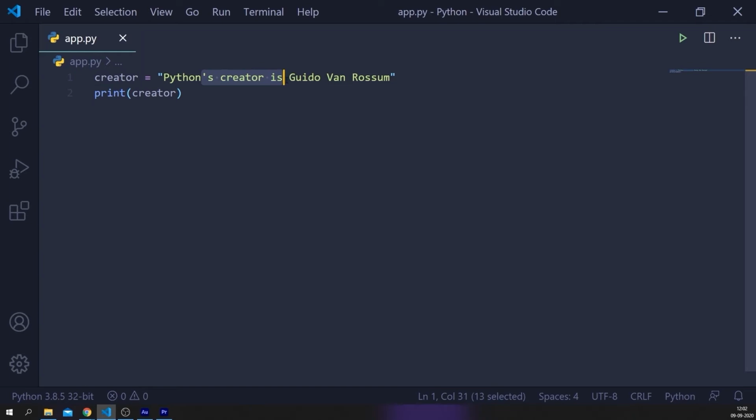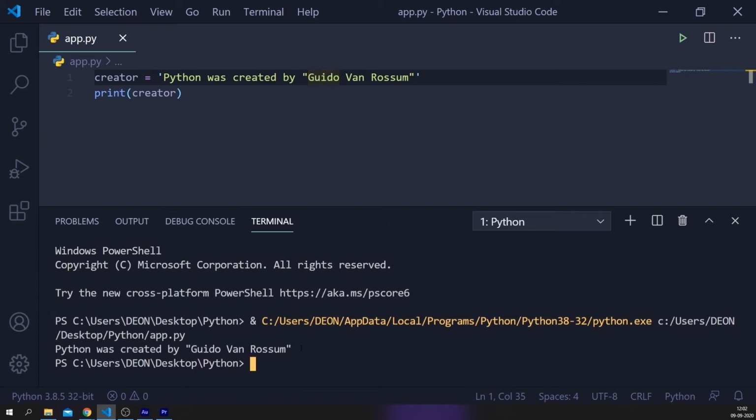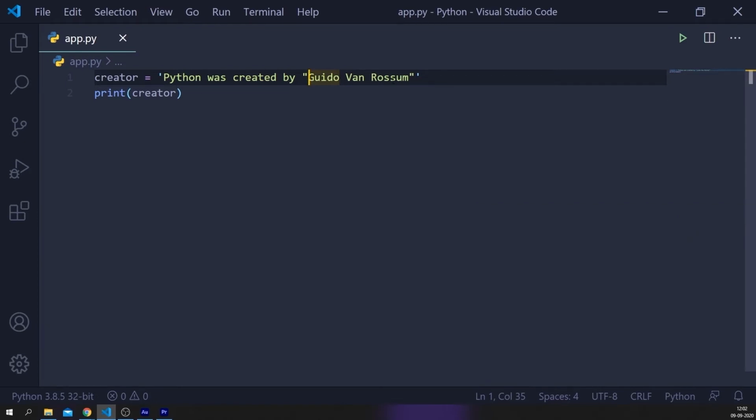Now let's change the string again to Python was created by Guido van Rossum. Now say we want Guido van Rossum inside double quotes. Now if we put double quotes here, the Python interpreter is confused because it thinks that the second quotation is the end of our string. So to solve this, we need to change the double quotes into single quotes, and then we can add double quotes in between our string. Now let's run this program. There you go. Python was created by "Guido van Rossum". So these are the cases for using single or double quotes.